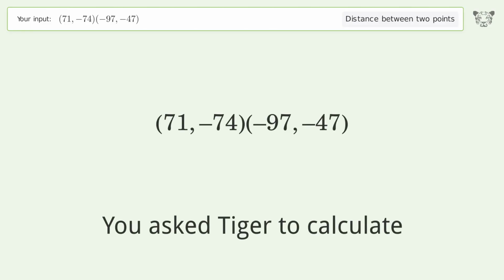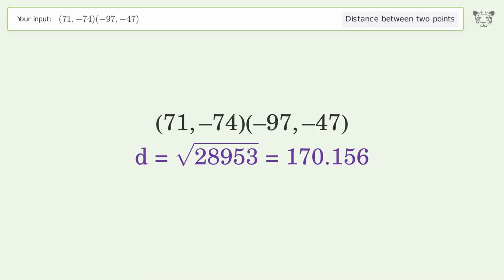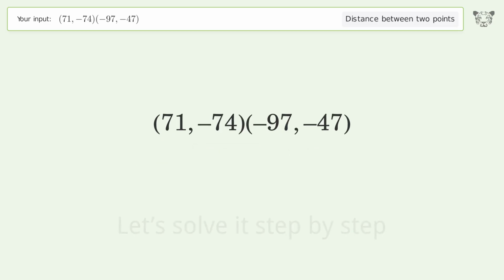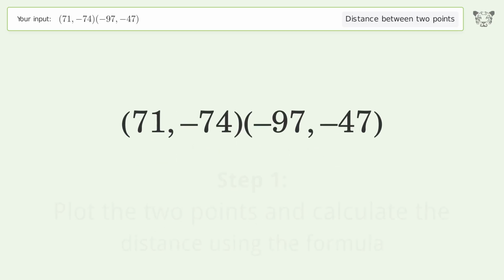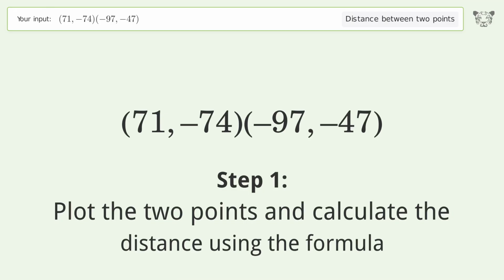You ask Tiger to calculate. This deals with the distance between 2 points. The distance between the 2 points is the square root of 28,953, or 170.156. Let's solve it step by step. Plot the 2 points and calculate the distance using the formula.